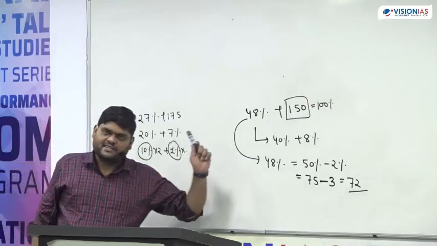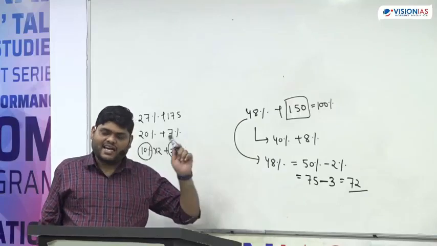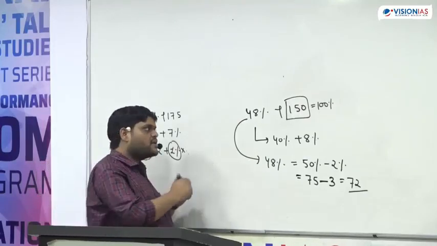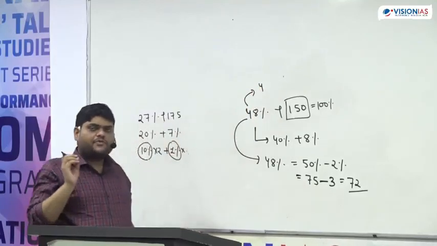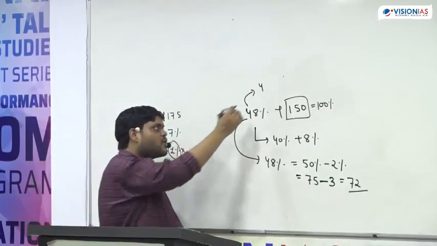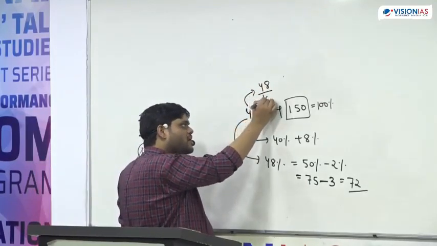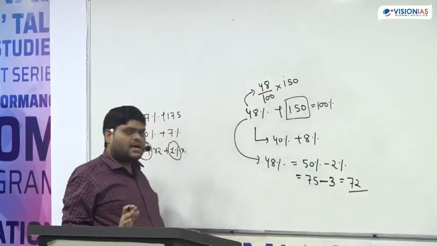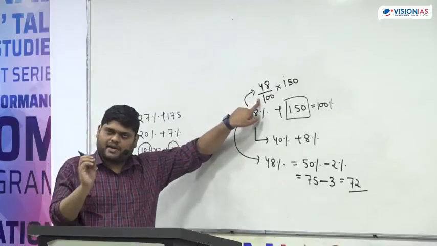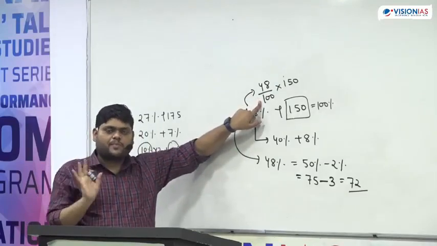If you are finding this confusing, again I will say go with the basic one. This is a very simple thing. You already know this thing. This will take a little bit more time, but fine. You can at least solve the problem.